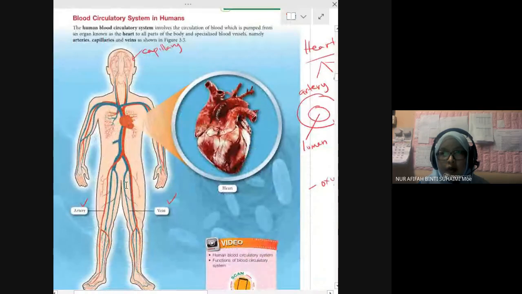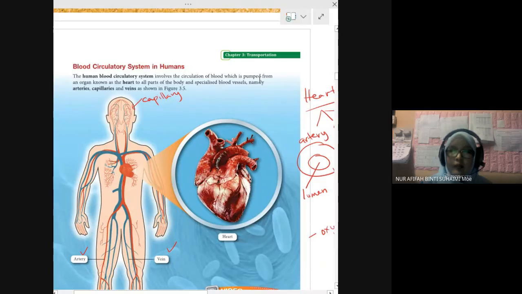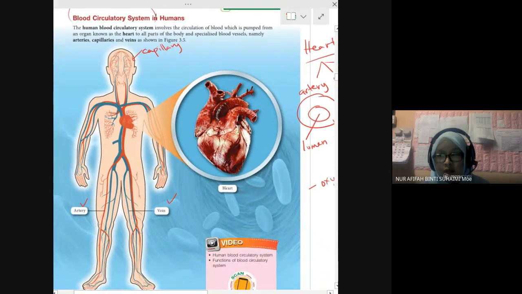Okay, we go to the blood circulatory system in humans. What is in the blood circulatory system? We have arteries, veins, and blood capillaries, the blood capillaries that you found earlier in chapter 2 around the alveolus inside the lung.